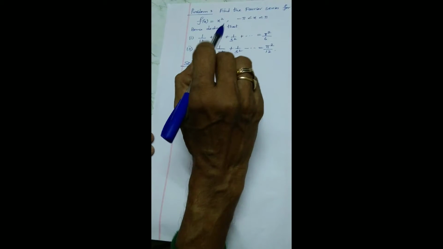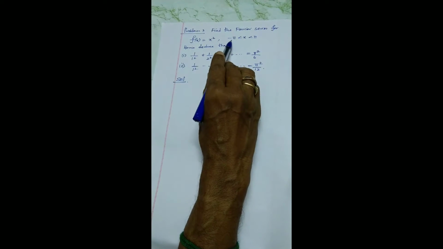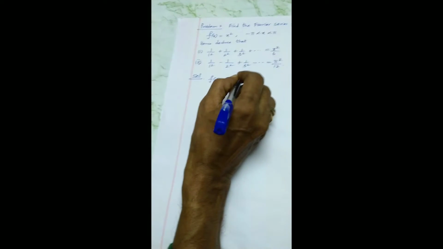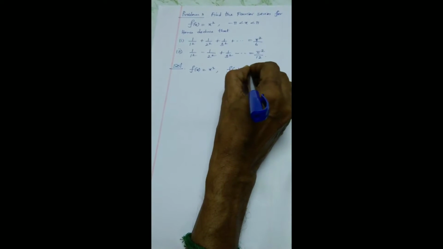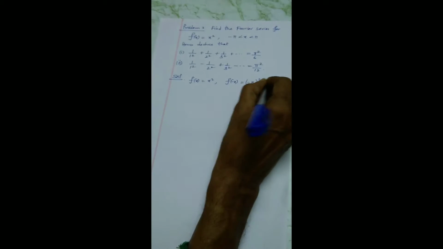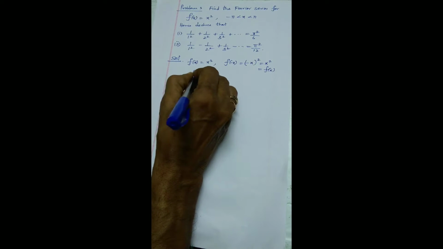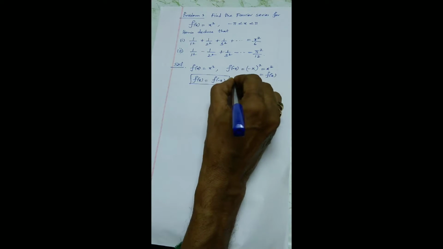Hence deduce that; these two numericals we will discuss later on. Now, what is the total range? Upper minus lower, so you will get 2 pi. But for any problem in minus a to plus a, we can think of odd and even properties. Let us analyze f of x equal to x square. Replace x with minus x. Then you will get minus x whole square, which is nothing but x square, the same as f of x. So f of x equal to f of minus x. Therefore the function is even.